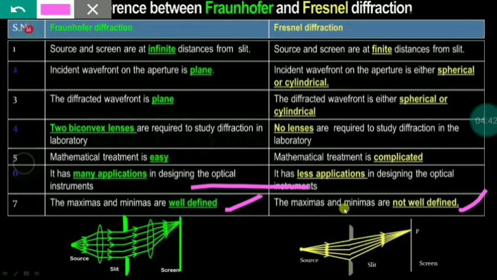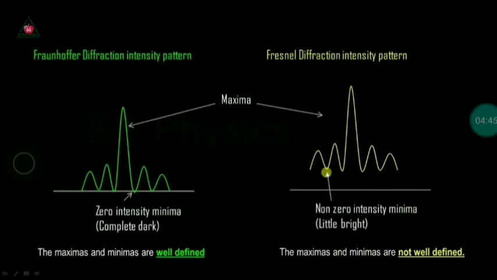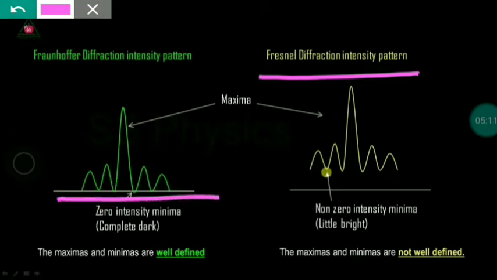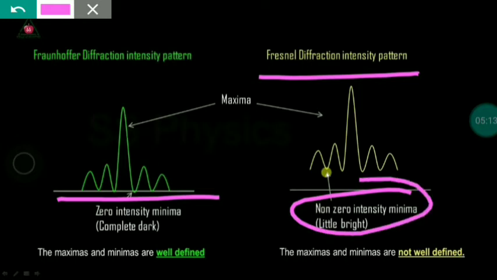How is it? Here there is a diagram of the Fraunhofer diffraction intensity pattern and the Fresnel diffraction intensity pattern. In Fraunhofer, the maxima and minima are well defined because there is zero intensity at a minimum. But in Fresnel diffraction no zero intensity is present, so the maxima and minima are not well defined.